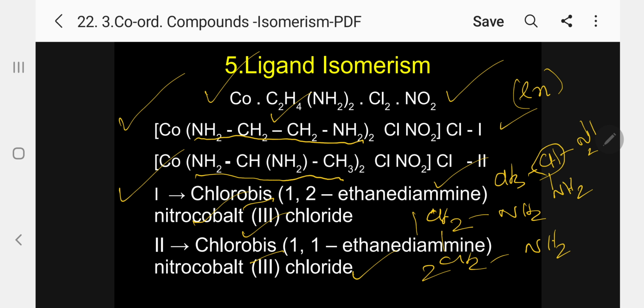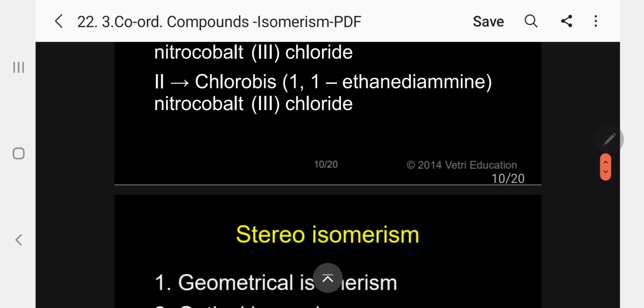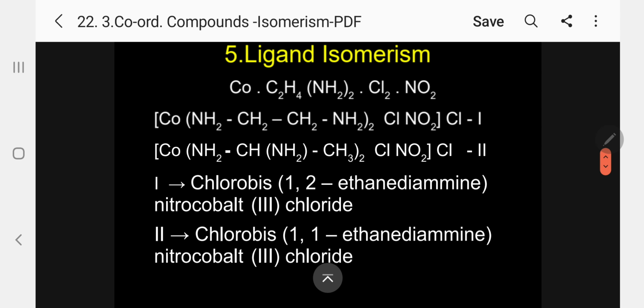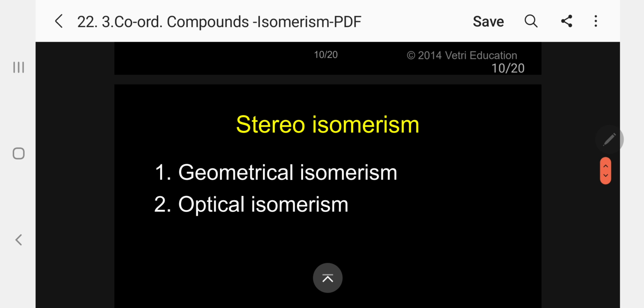Kindly follow. The last one, that is 5, the next one, we are going to discuss stereoisomerism. What is stereoisomerism? Coordination compounds having the same molecular formula but a difference in the spatial arrangement of atoms or groups around the central atom are called stereoisomers, and the phenomenon is stereoisomerism.